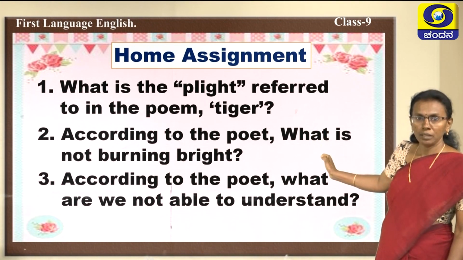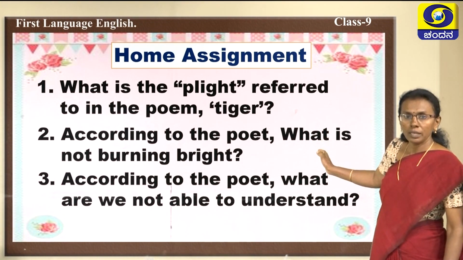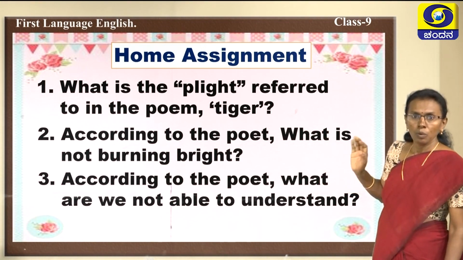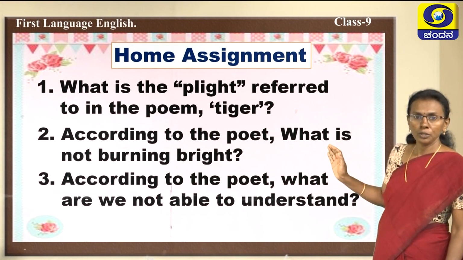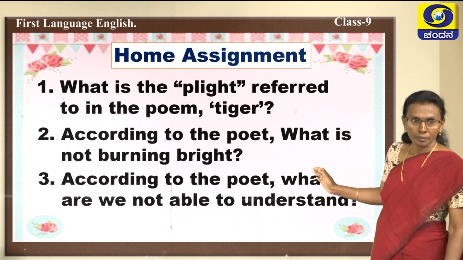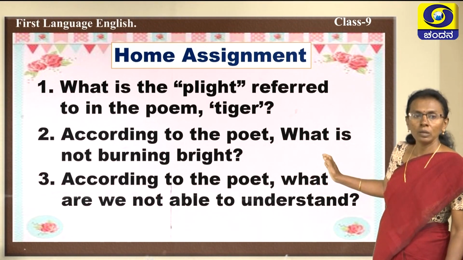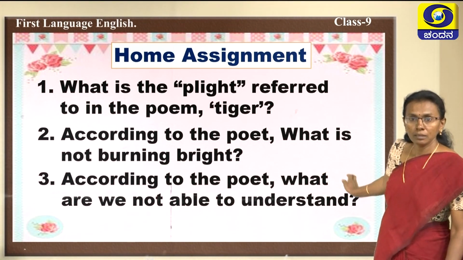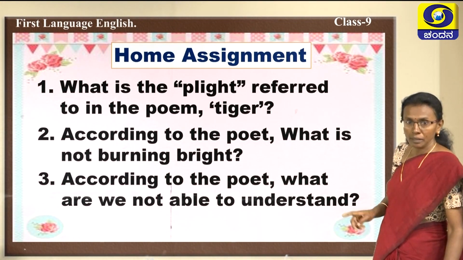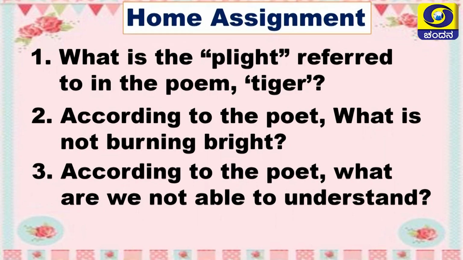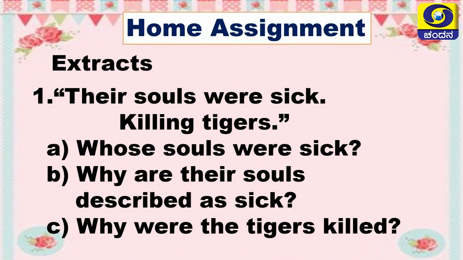Home assignment. You can write this down or else mark it in your textbooks. What is the plight referred to in the poem Tiger? Next, according to the poet, what is not burning bright? And the third one, according to the poet, what are we not able to understand? When we come to extracts, 'their souls were sick, killing tigers': A, whose souls were sick?